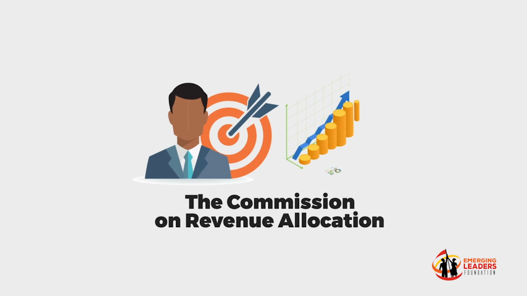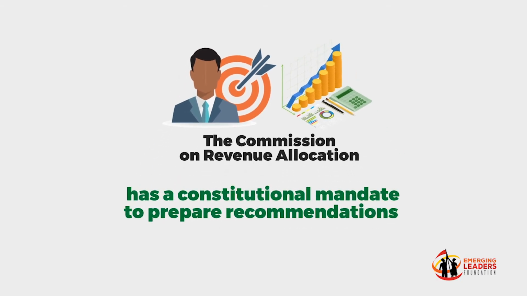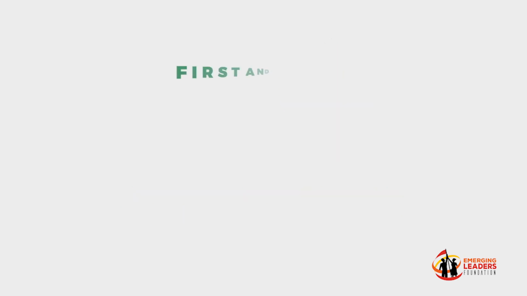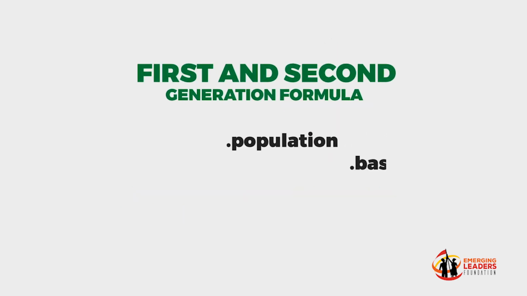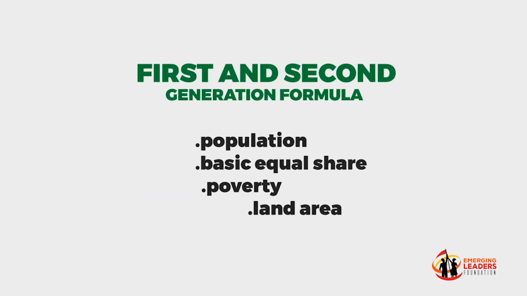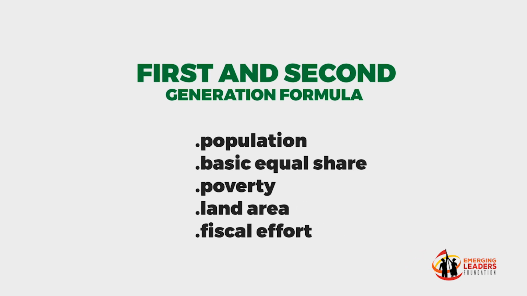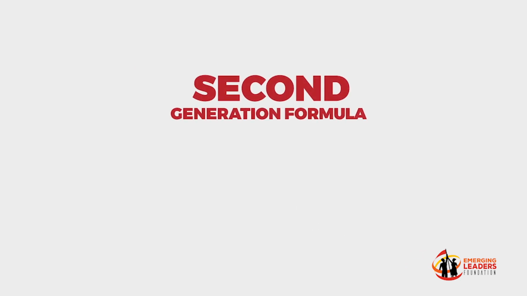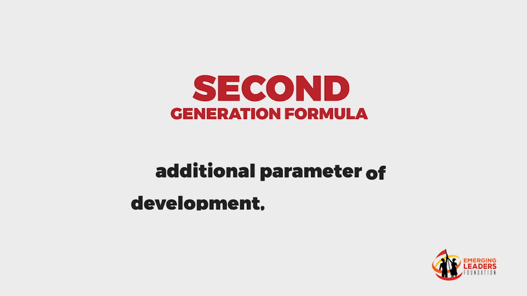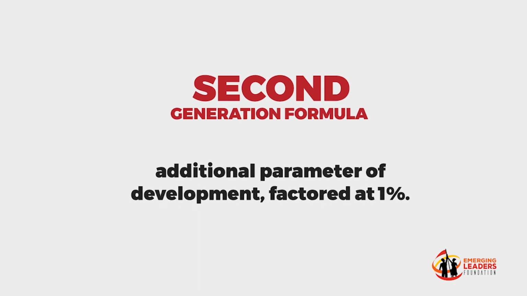It is the Commission on Revenue Allocation, CRA, that is charged with a constitutional mandate to prepare recommendations on how to divide the national cake every 5 years. While the first and second generation formula had the parameters of population, basic equal share, poverty, land area, and fiscal effort, the second generation formula had an additional parameter of development, factored at 1%.